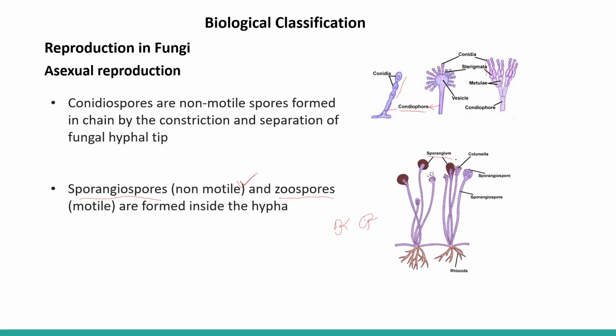They cannot move from one place to another. They are generally a small powdery mass-like structure, and they are released from the sporangium. So they are non-motile, whereas some spores which have flagella-like structure are called zoospores.